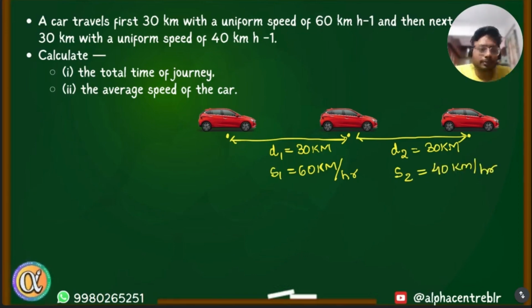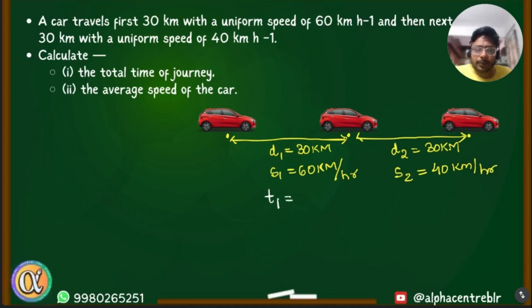Okay, Parishi? Yes, sir. I need some help from you in solving this question. The first part of the question says find the total time of the journey, but the journey has two sections, first 30 and the next 30. So how do I find the total time of the journey? Is it okay if I do it one by one, time one for the first part and time two for the second part, and add them? Yeah, I guess that sounds like a good idea. Okay, can you just tell me how to find time for the first part of the journey?